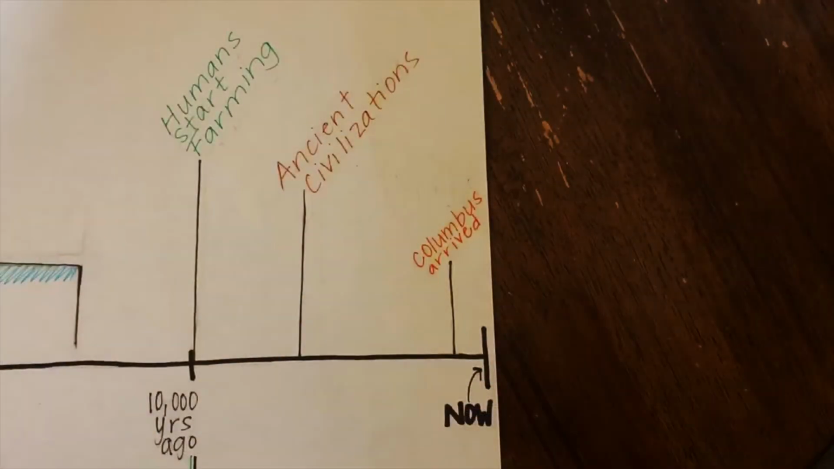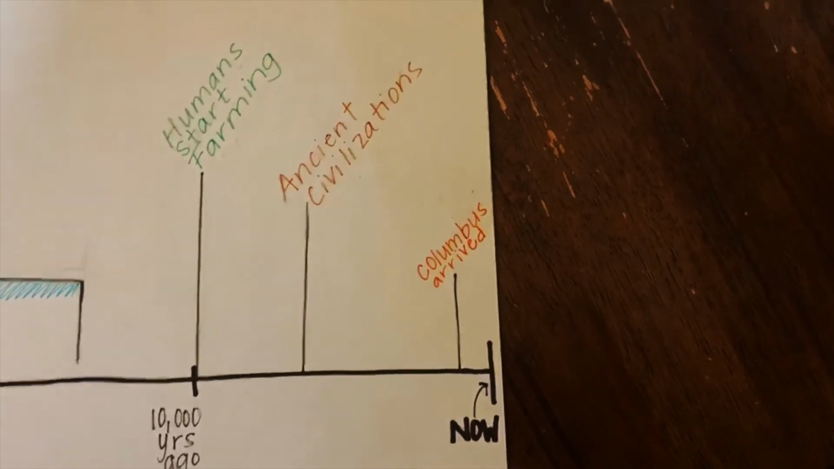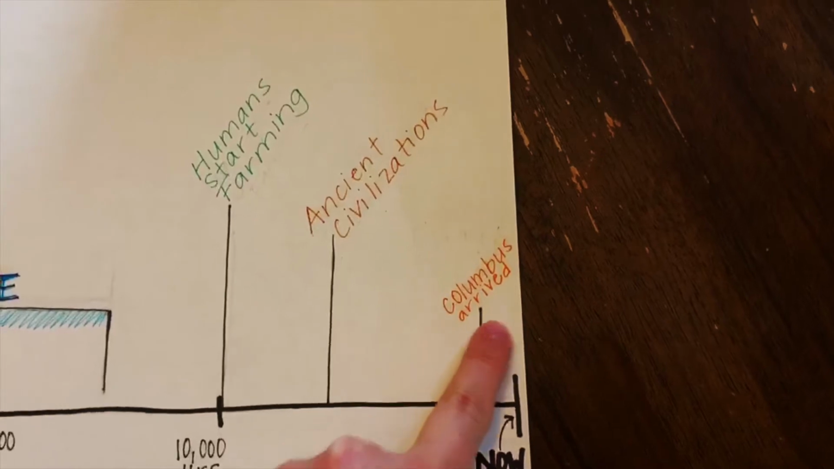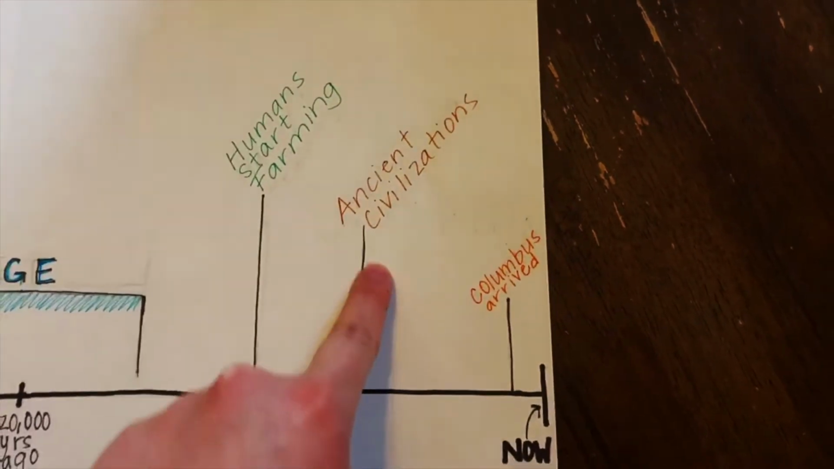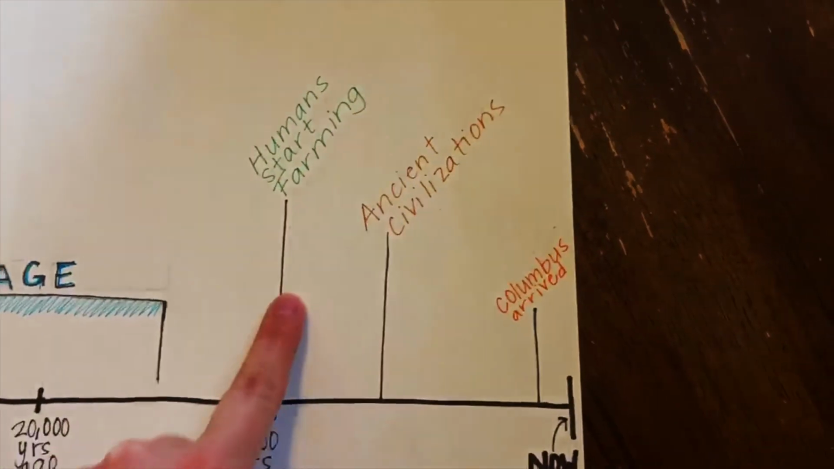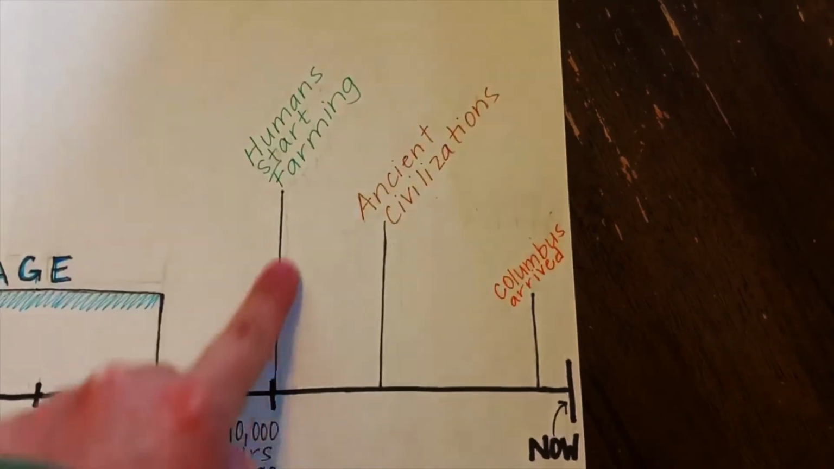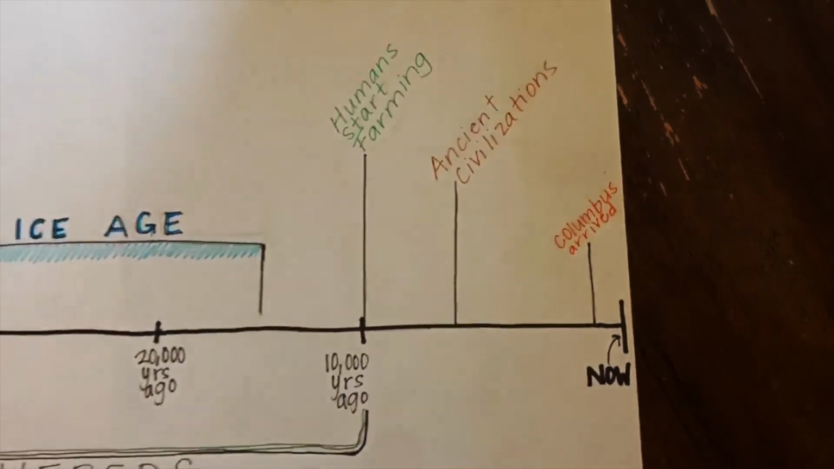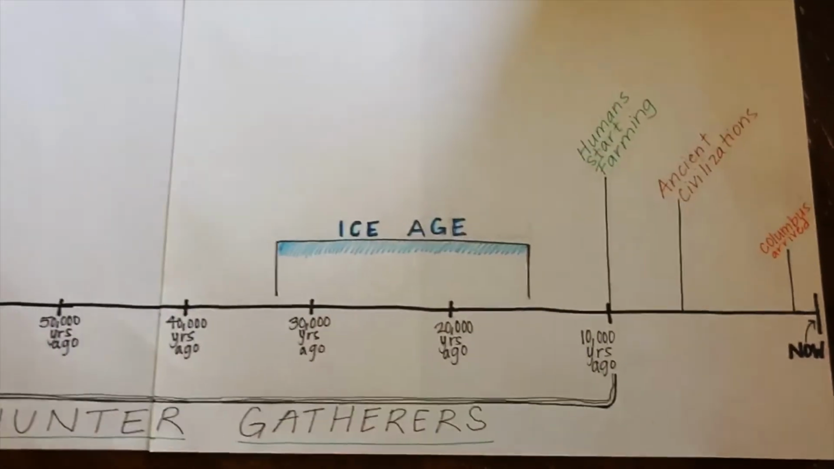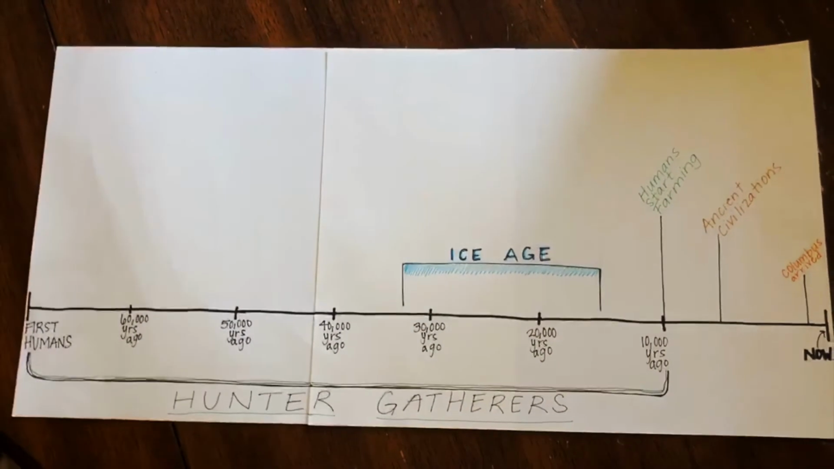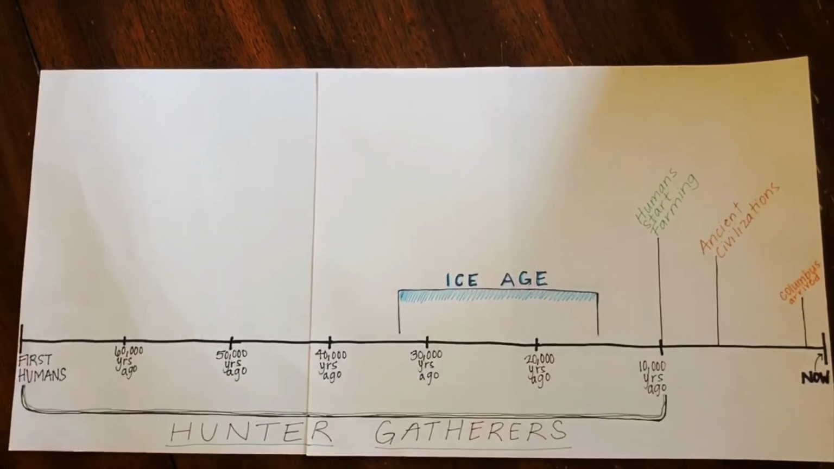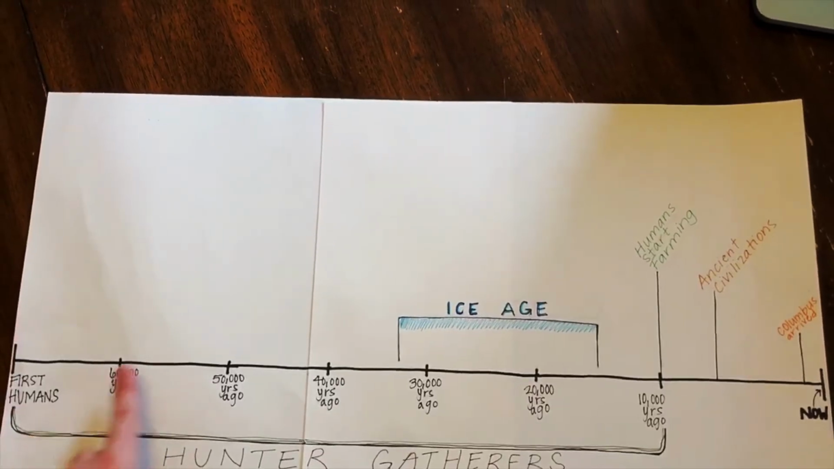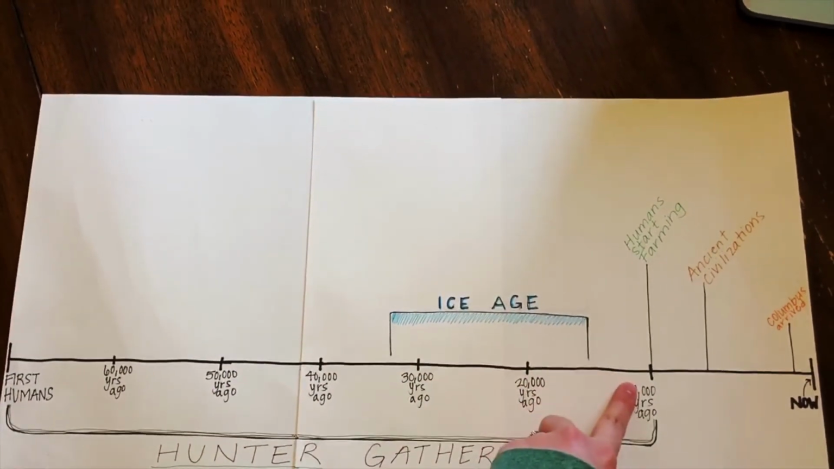Now, if we had to fit everything we've been talking about so far on this timeline, it would look like this. Here is right now. So then here would be when Columbus first arrived at America, and here is where our ancient civilizations began, and right before that was when humans first learned how to farm. So that means that for all of this time of human life on Earth, from when the very first humans existed to when they finally learned how to farm, humans lived as hunter-gatherers.